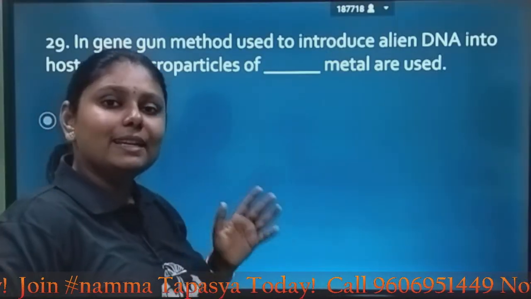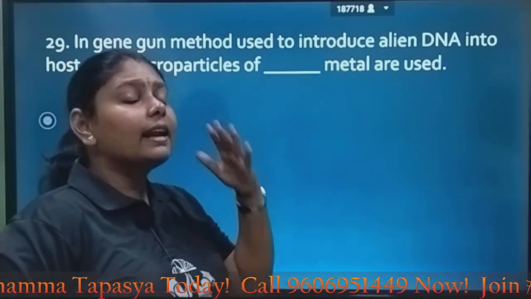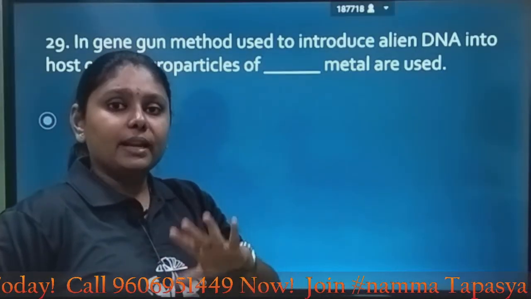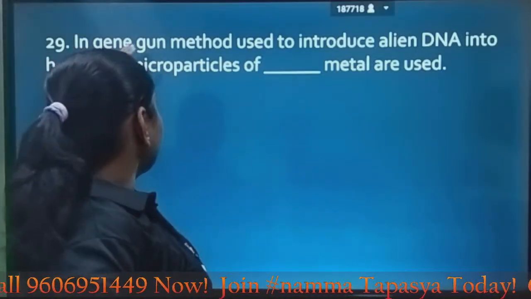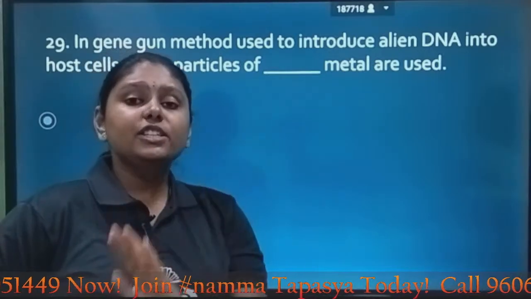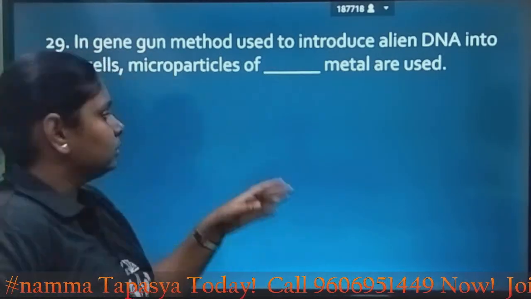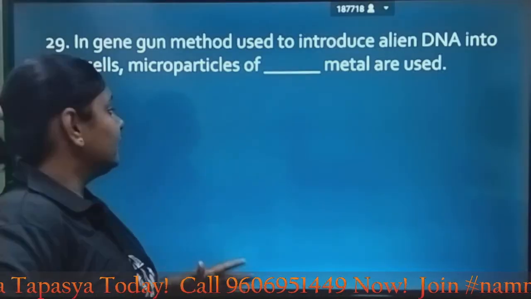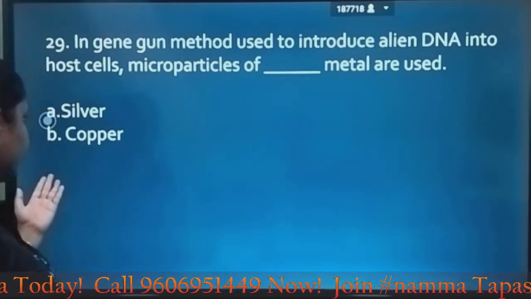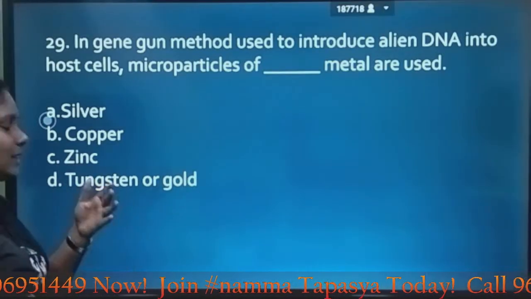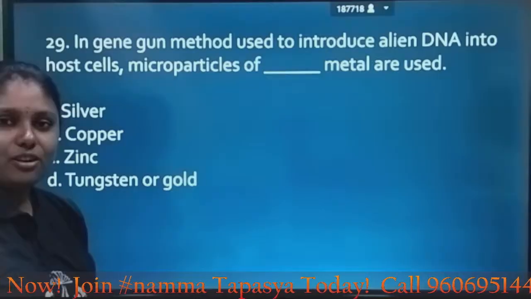You must be knowing in recombinant DNA technology there are different methods where you create a recombinant DNA. Okay, here they are asking with specific to gene gun method, which metal is used in the gun. All must be knowing it. Let's look at the options. Which of the metals? Silver, copper, zinc, tungsten or gold? It's very easy. It's tungsten or gold.